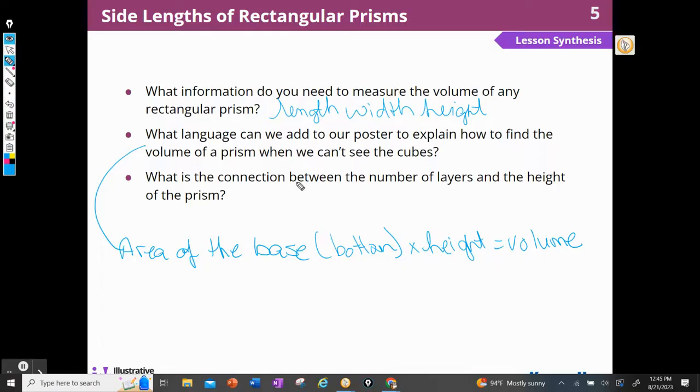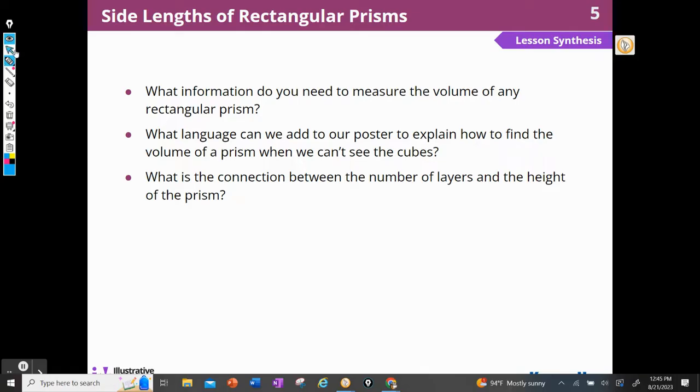What is the connection between the number of layers and the height of the prism? That's the same. They're the same, right? The layers is the height. Layers equals height. Awesome. Finally clicking. Yes. All right, let's move on.